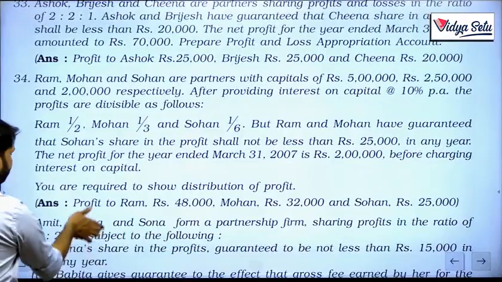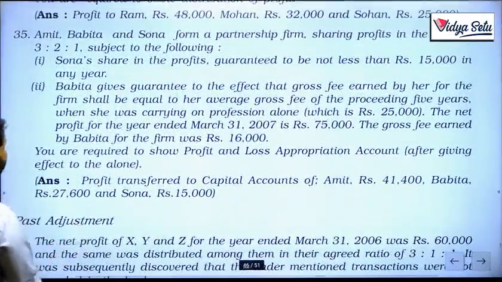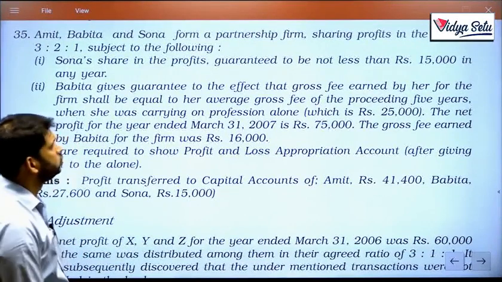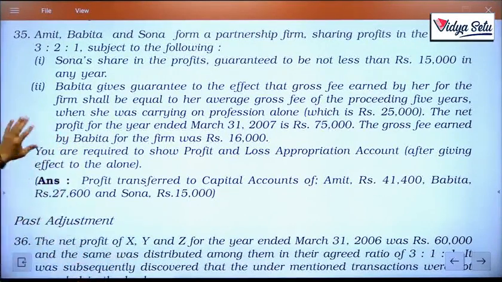Question number 35. Amit, Babita and Sona form a partnership firm sharing profits in the ratio of 3:2:1 subject to the following. Sona's share in the profits is guaranteed to be not less than rupees 15,000 in any year. Babita gives the guarantee that the gross fee earned by her for the firm shall be equal to her average gross fee for the preceding 5 years when she was carrying on profession alone, which is 25,000.